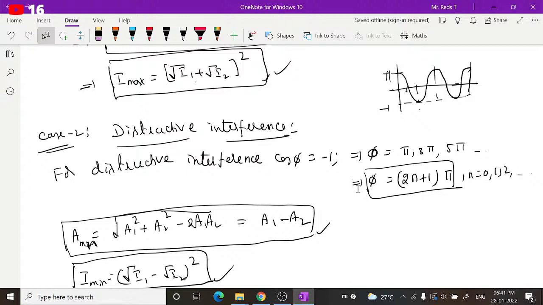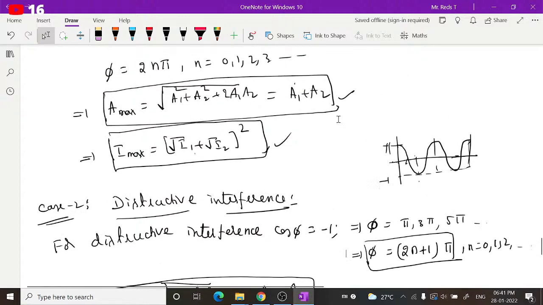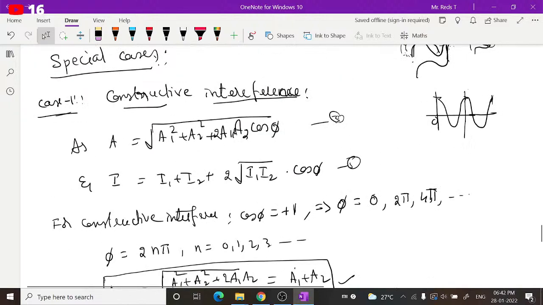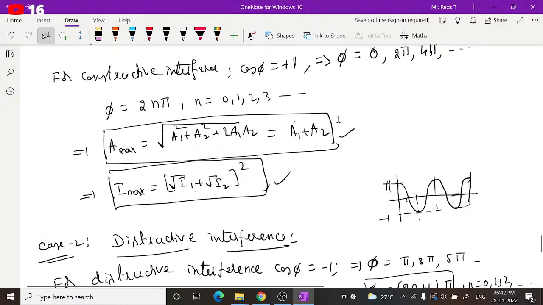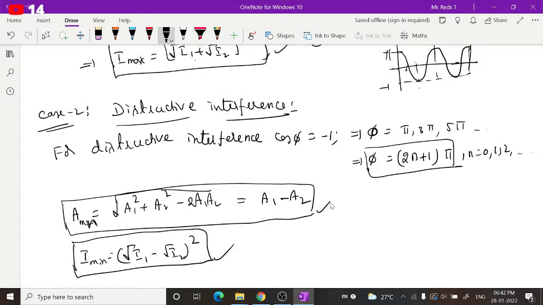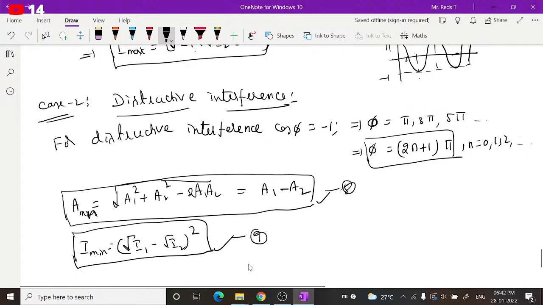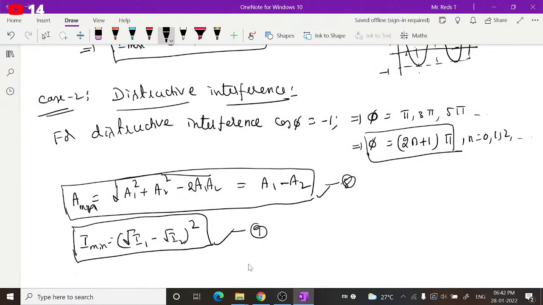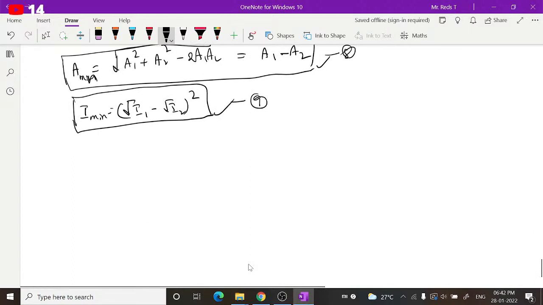Equations till 5 we have discussed, right? So maximum amplitude can be taken as equation 6, maximum intensity as equation 7, minimum amplitude as equation 8, and minimum intensity as equation 9. Sometimes you may get questions where, by giving the amplitude wave equations, you are asked to find the ratio of maximum and minimum amplitudes, or the ratio of maximum and minimum intensities. For that you can use these relations.